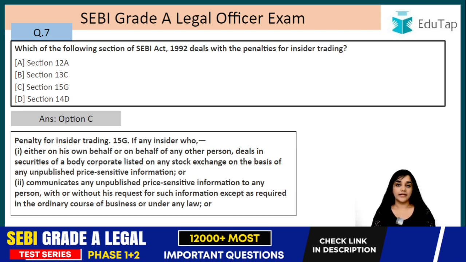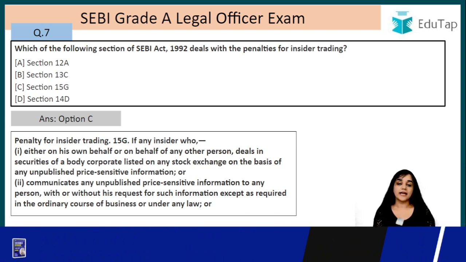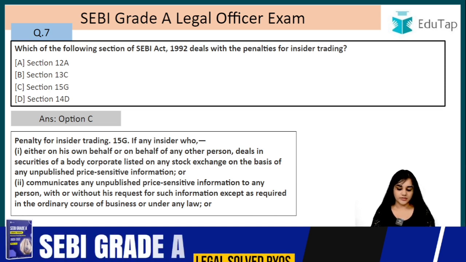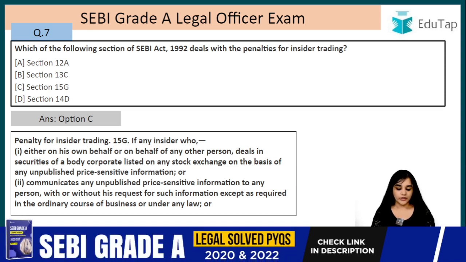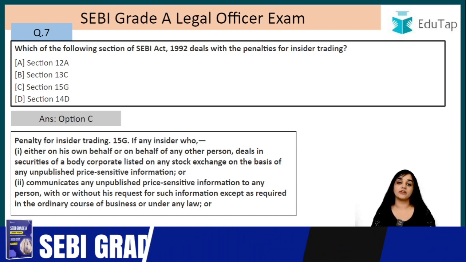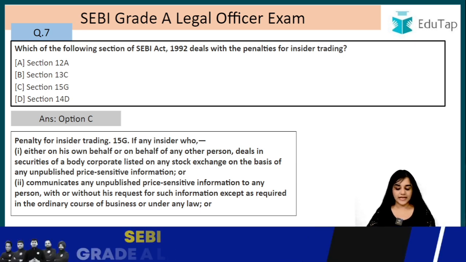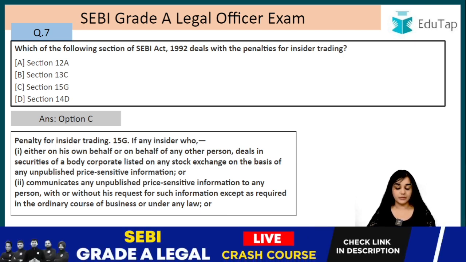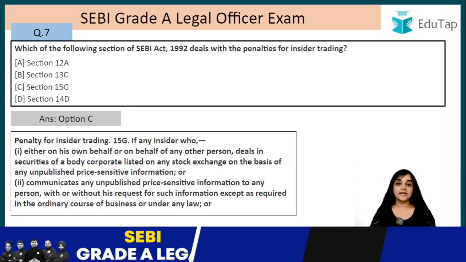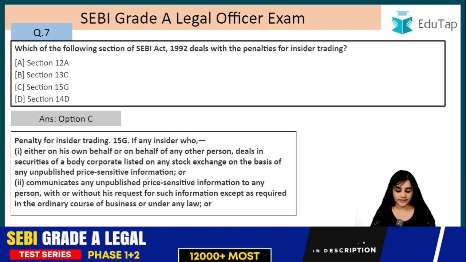If any insider, either on his own behalf or on behalf of any other person, deals in securities of a body corporate listed on any stock exchange on the basis of any unpublished price sensitive information, so if he uses any unpublished price sensitive information for his own benefit or for any other person's benefit, in that case he is liable for what? He is liable for insider trading.